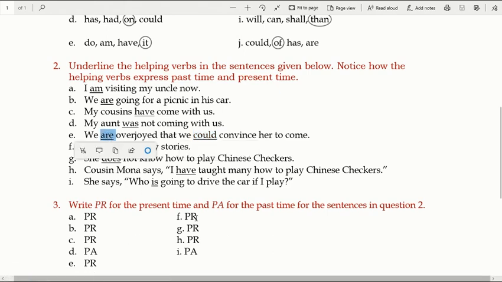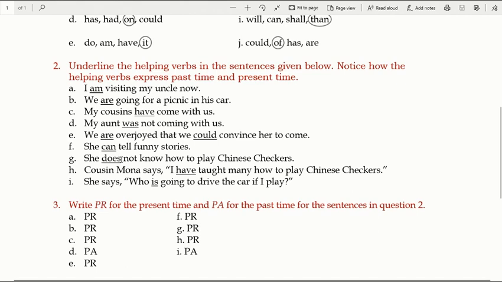Next one is again PR, that is present. She can tell. वो बता सकती है. We are not saying that वो बता सकती थी. We are saying वो बता सकती है. Or if you read the whole sentence, she can tell funny stories. वो चुटकुले सुना सकती है.